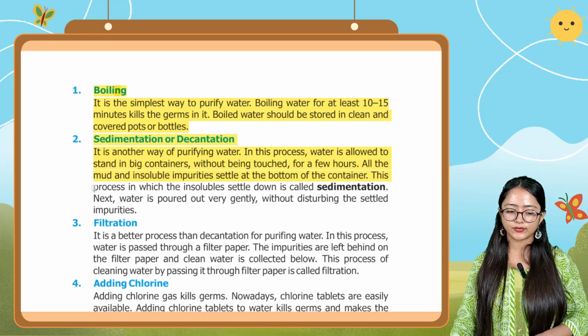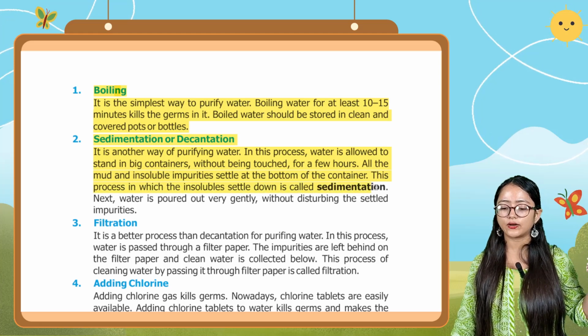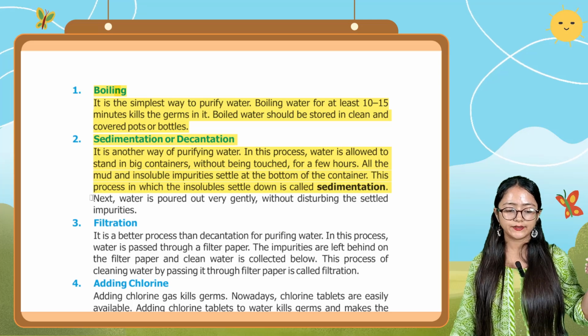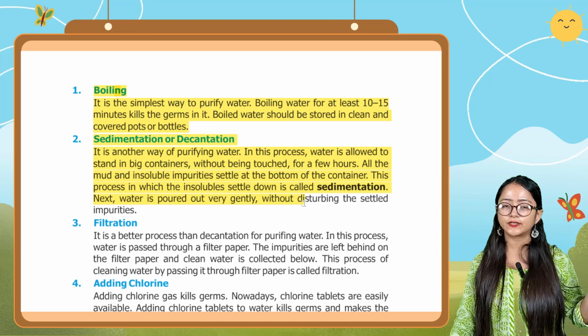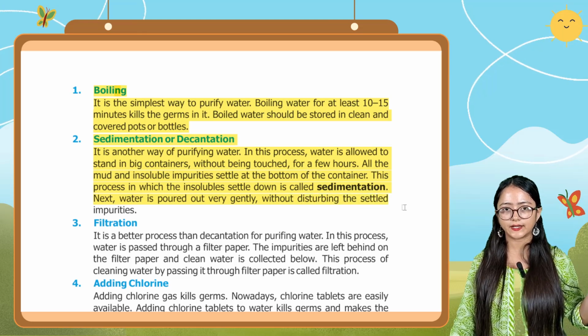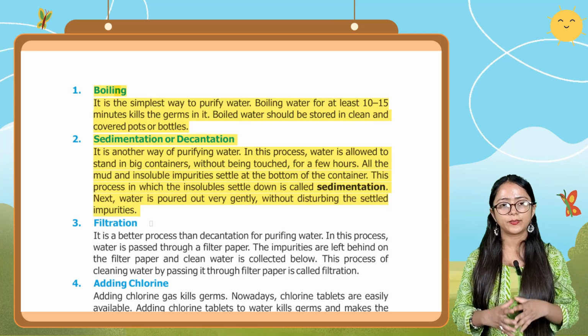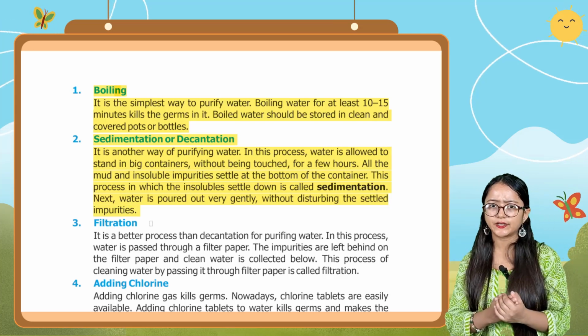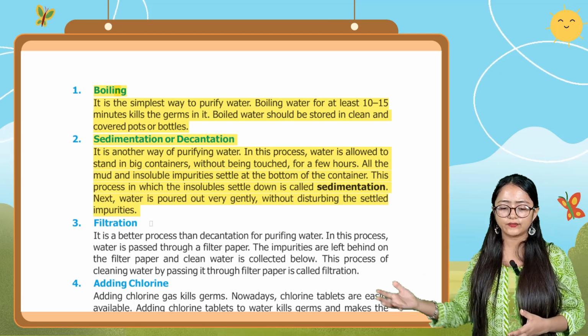This process in which the insoluble impurities settle down is called sedimentation. Next, water is poured out very gently without disturbing the settled impurities. So this sedimentation, also known as decantation, is another way of purifying water.